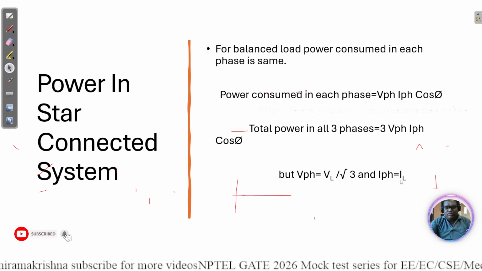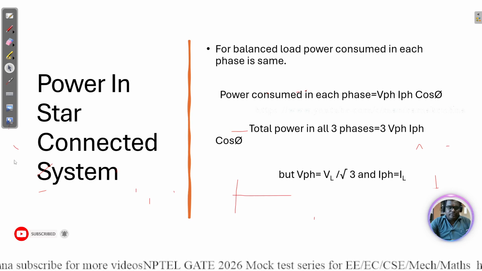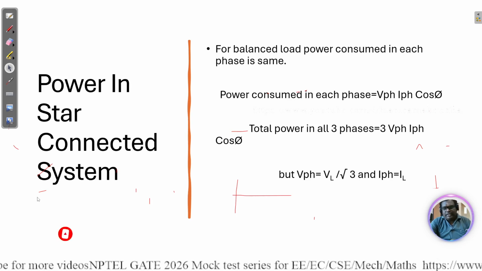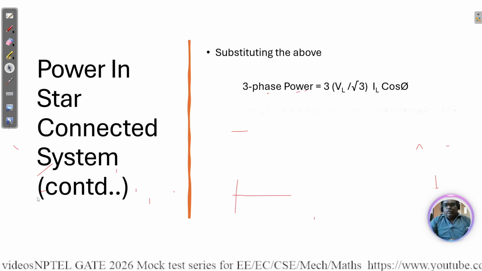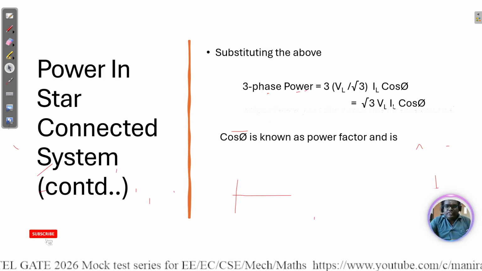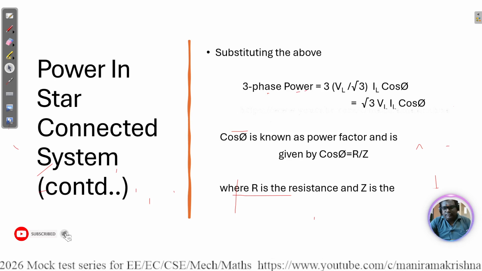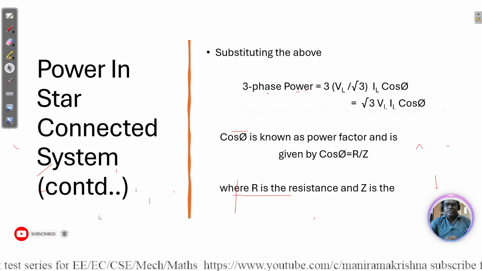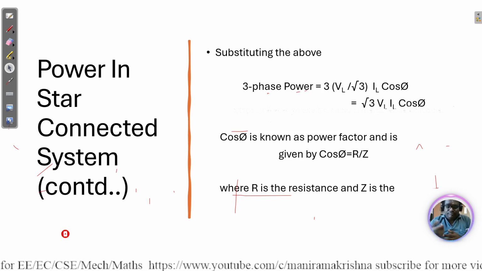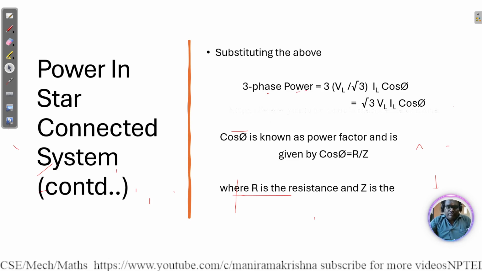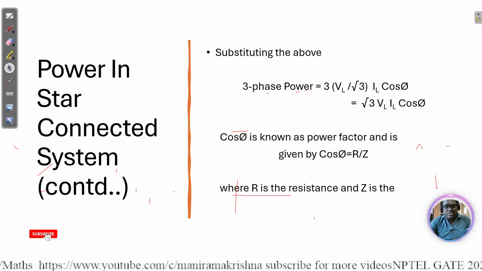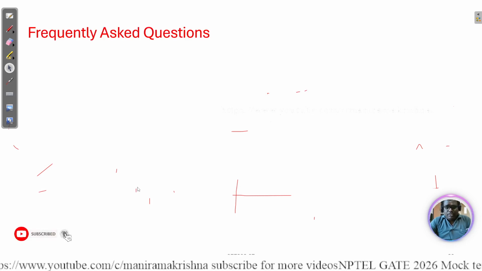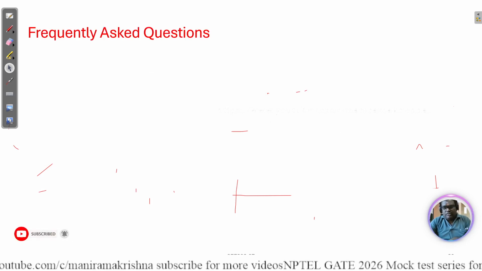We need to check whether it is taken in phase or line terms. Here we consider the power factor, and the power factor is cos phi.